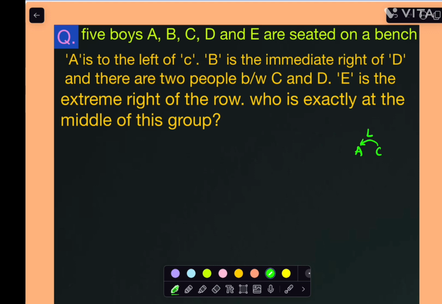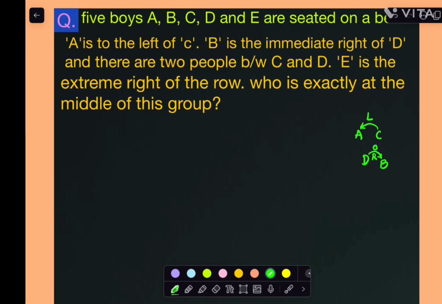Next one, B is the immediate right of D. If I know D's position, B is the immediate right, right? So between D and B there is no gap here. I can put 0 gaps if you want. So right only, but 0 gap. Next one, there are 2 people between C and D, right? Between C and D there are 2 persons here. So I can take it like that. The C D order may be different, reverse also I can consider.